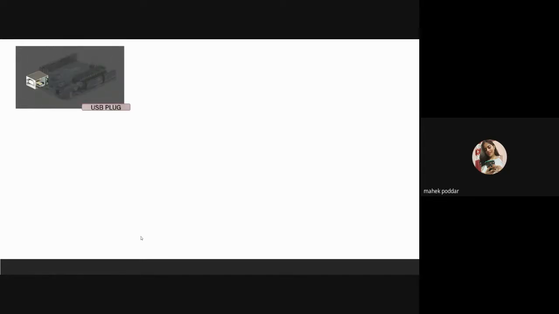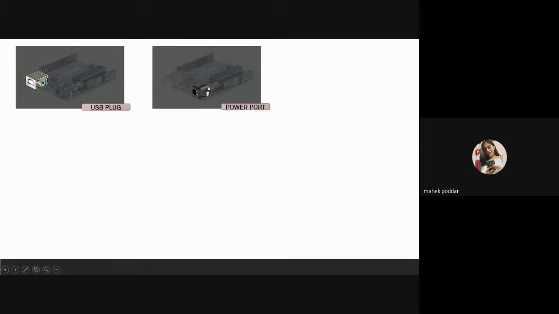The first one is the USB plug. This is basically a printer USB port used to load a program from the Arduino IDE onto the Arduino board. The board can also be powered through this port. So this is basically the powering port of the Arduino.